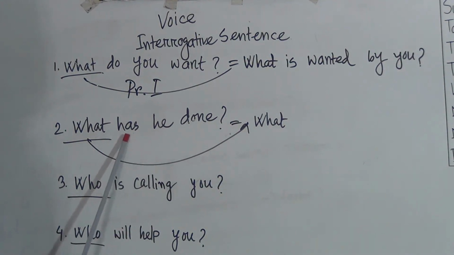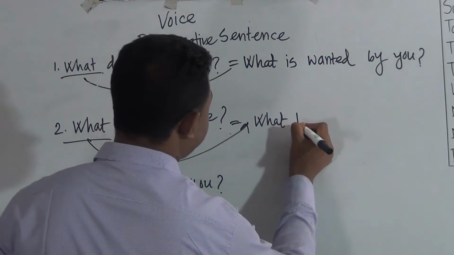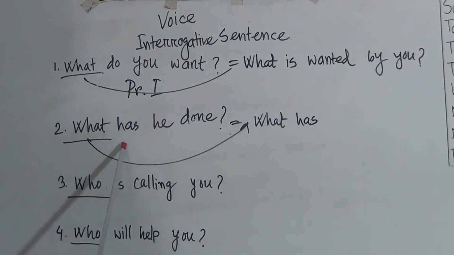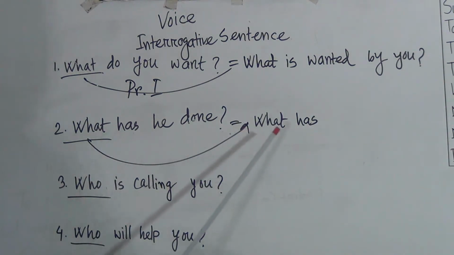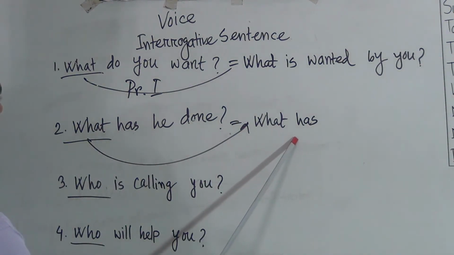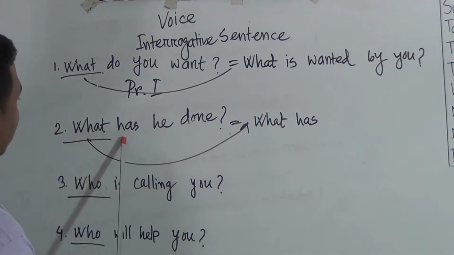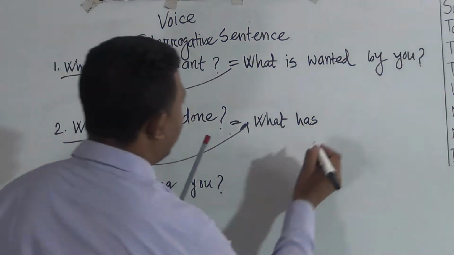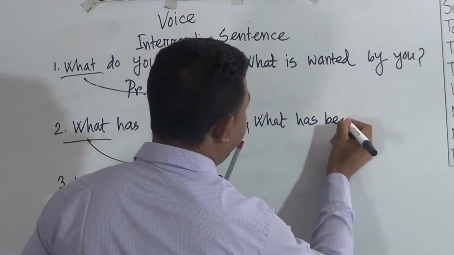Dear students, for this reason has will be written here. After giving has, you know that in present perfect tense we have to use another auxiliary verb with it. And what is that auxiliary verb? With has, for the case of perfect tense we have to use what has been.